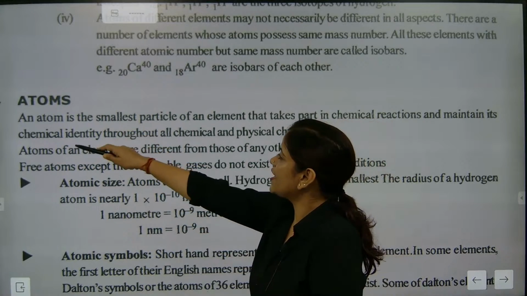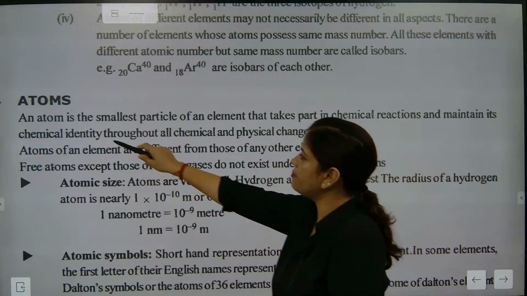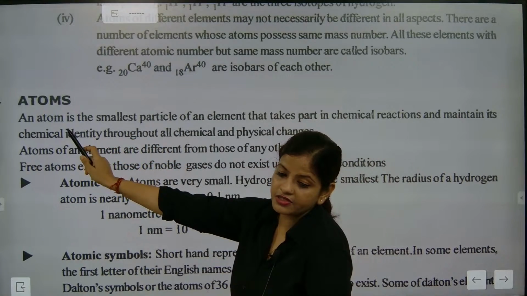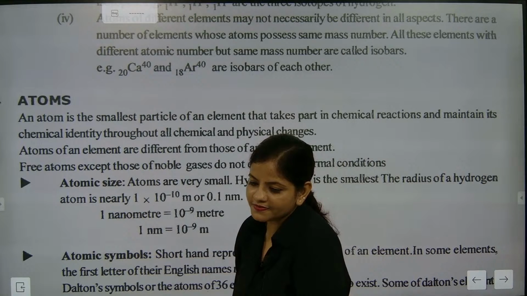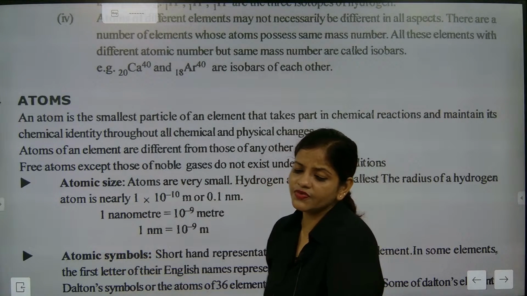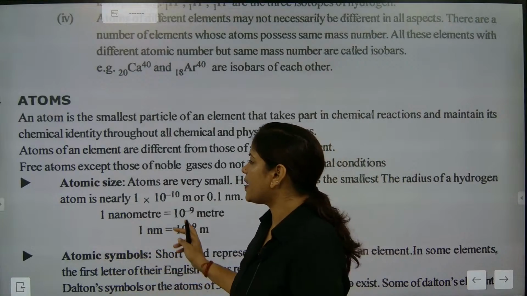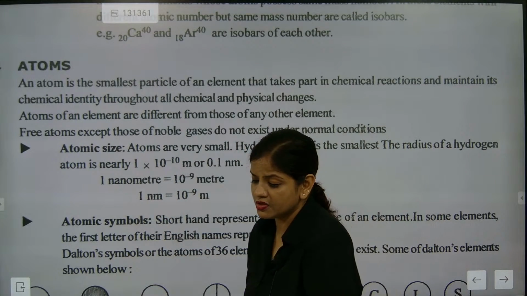So here, an atom is the smallest particle of an element that takes part in a chemical reaction and maintains its chemical identity. This chemical identity is most important. This is the explanation. First, we need to explain this one. In the absence of this, how am I going to show questions? So this part is only explanation.